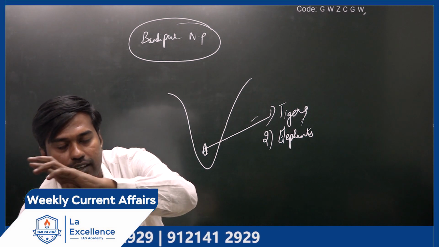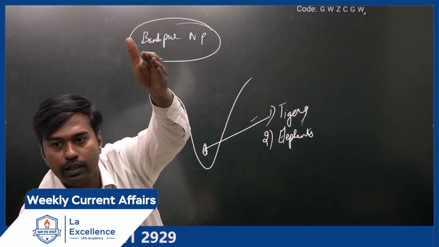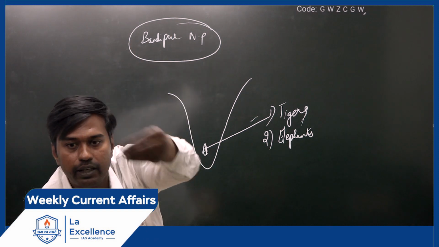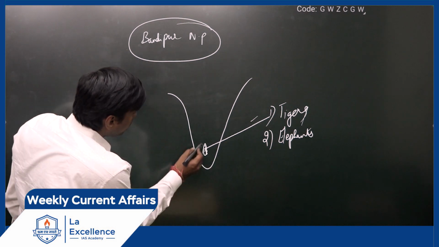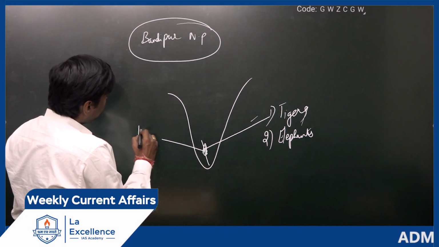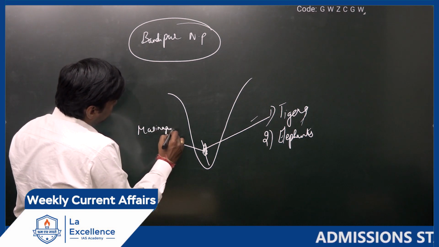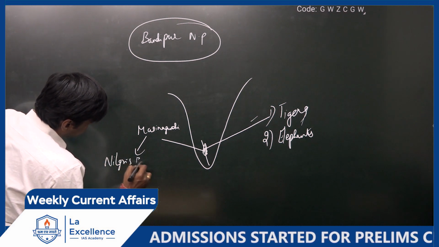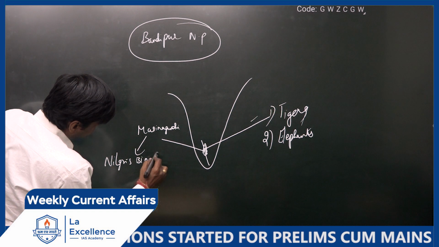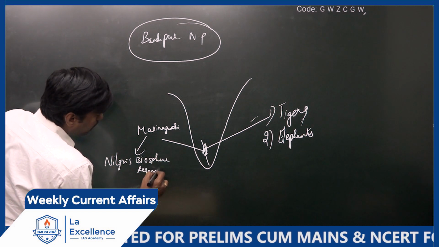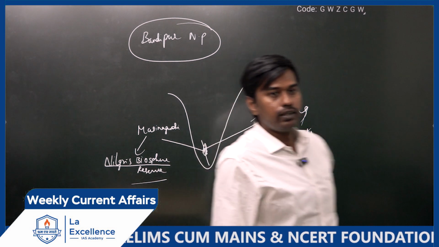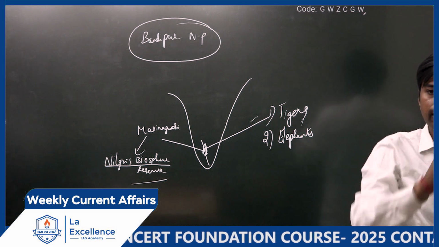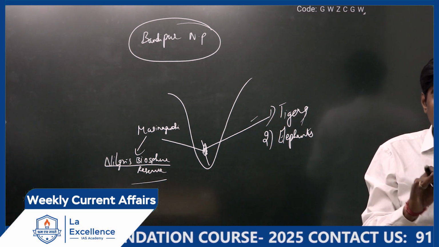See, from Mysore if you go, first you will come across Bandipur National Park in the Karnataka border. Immediately when you enter Tamil Nadu, there is an area called Masanakudi. This is the place where you have the Nilgiris Biosphere Reserve. That is Ooty. Nilgiris, other name is Ooty. That is located there only. Once you enter the Tamil Nadu border, you have to climb the hill. If you climb it, then you reach Ooty.